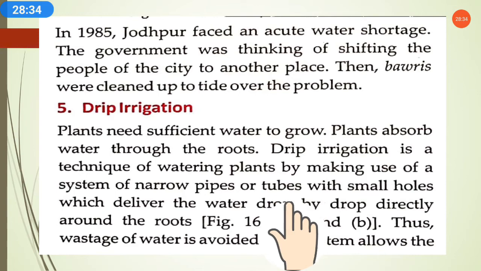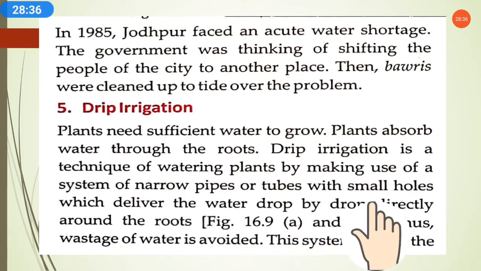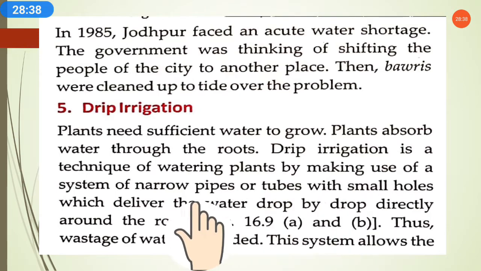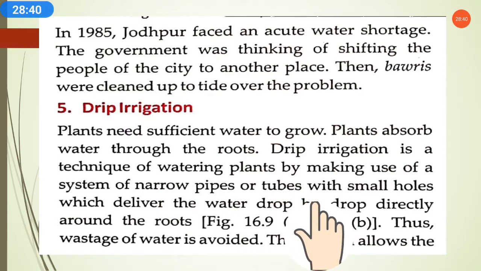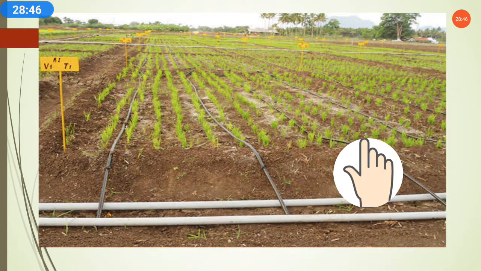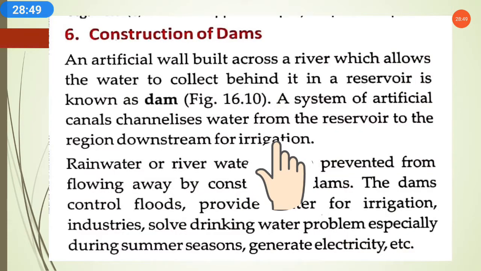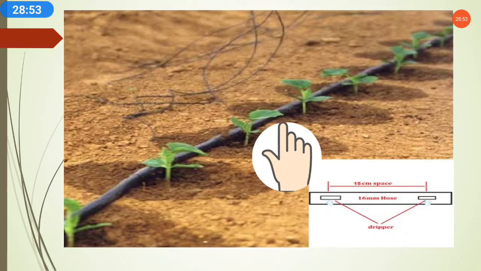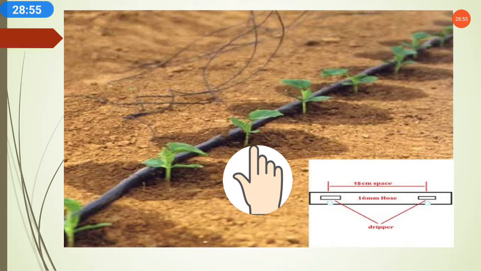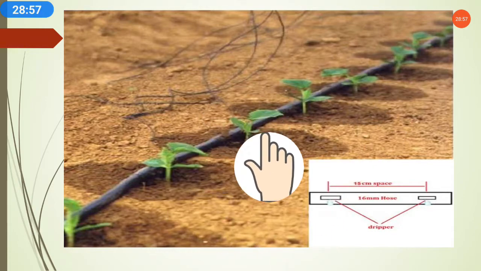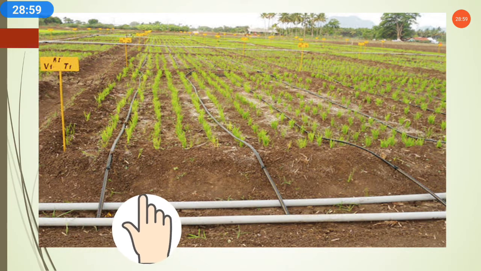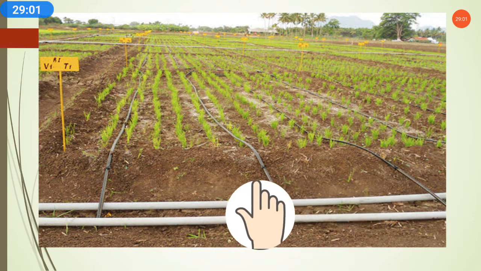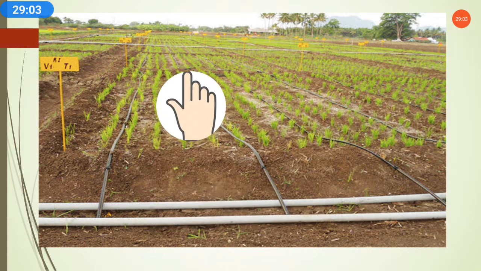So this way we can see that wastage of water is avoided. Due to this method, the wastage of water will be avoided, and this system allows a water management system where less water is wasted. So this is how the drip irrigation process is done in the areas.